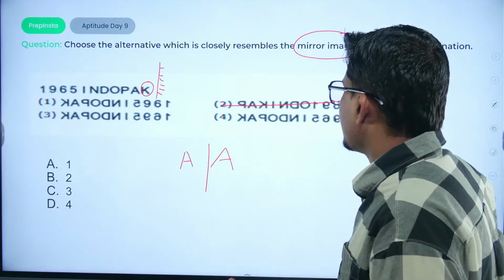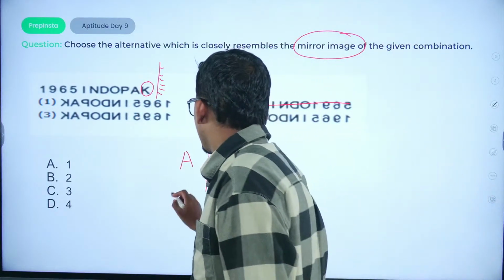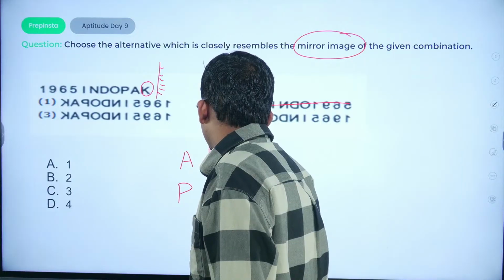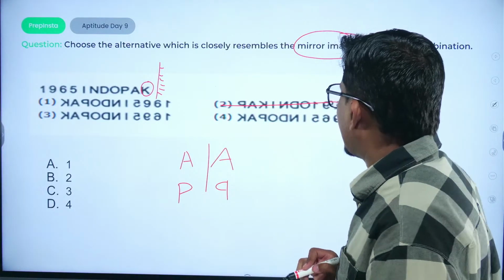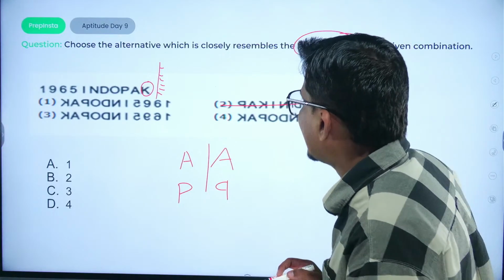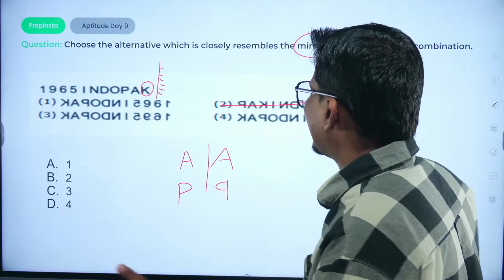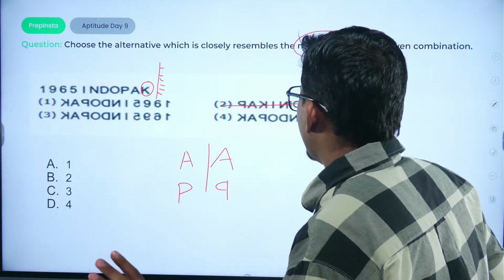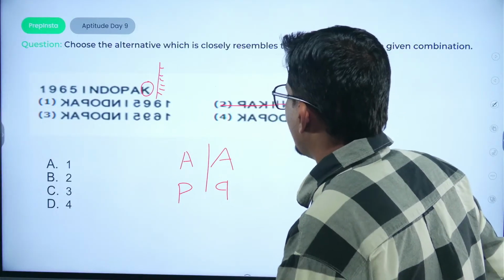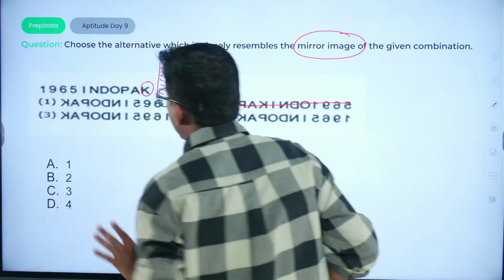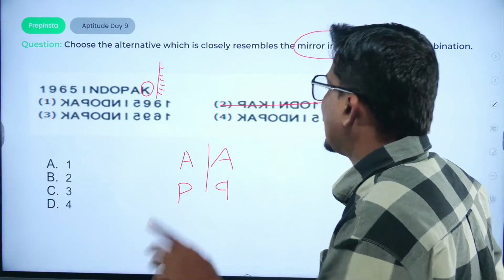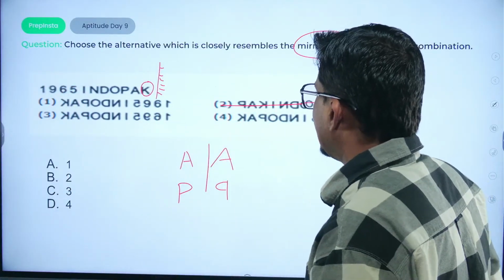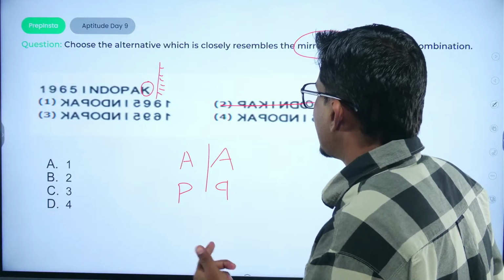Coming to the P part, P is oriented like this, so its image would be like this. So can we cancel out the other options? Let us see other options. O, then last would be 1, orientation is always the same. Let us check and evaluate whether 9 is rightly inclined or not in the options.